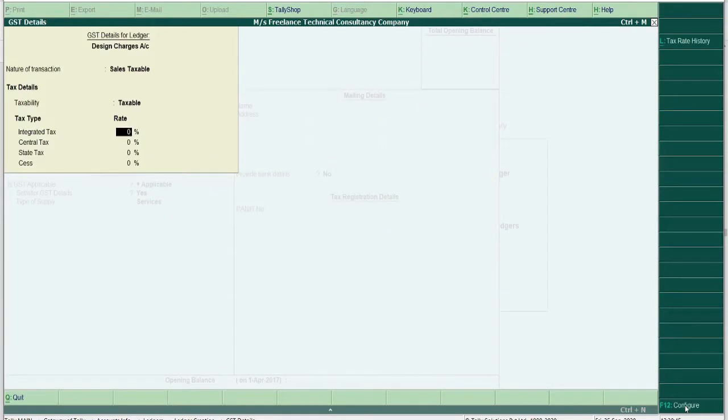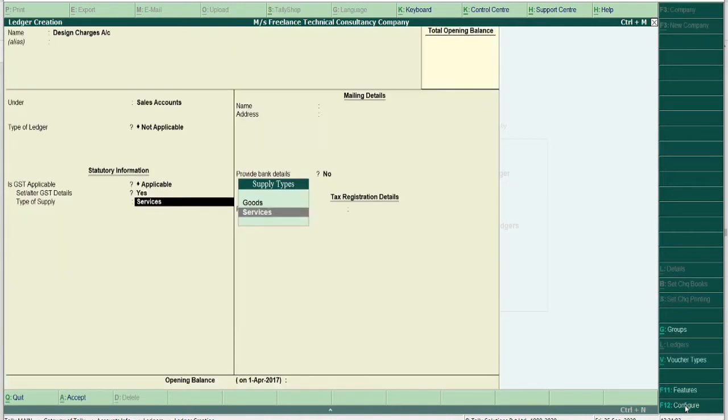Now here you can see the other taxes can also be seen. I will put integrated tax, which is given in the problem, as 18%. So the CGST and SGST will automatically come to 9 and 9%. Here you have to select type of supply as services.